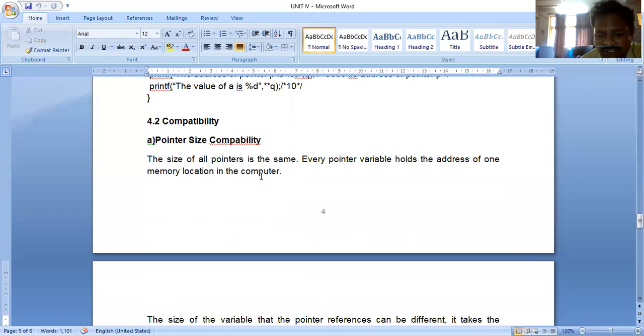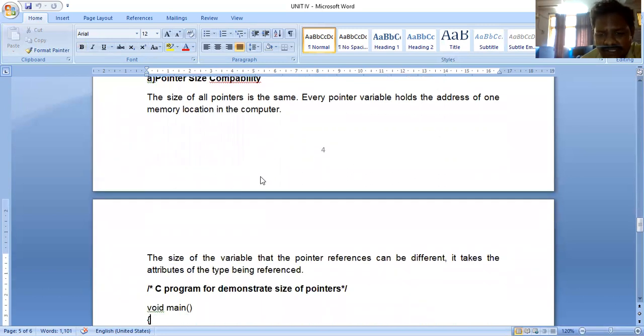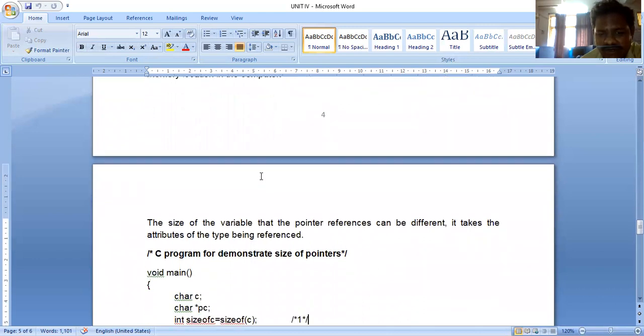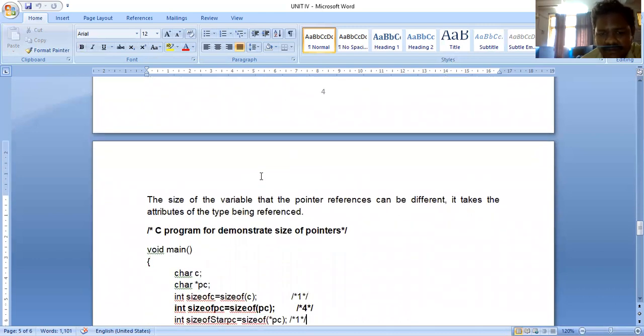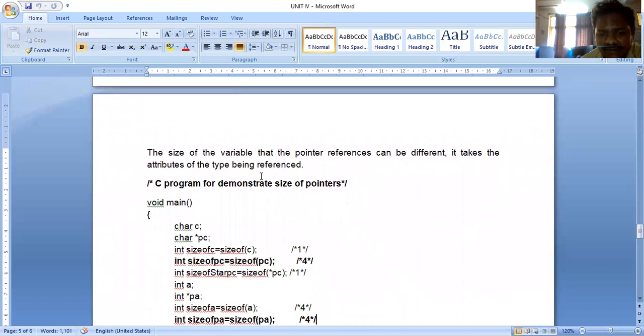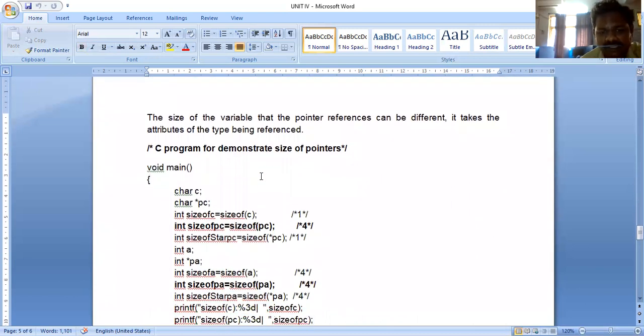The size of the variable that the pointer references can be different. It takes the attributes of the type being referenced. You see that concept here. I am taking in the program char C, char star PC, where C is a character variable. What is PC here? A character pointer variable. Now see here: int size of PC. What is the size of PC here? For a character pointer variable, it is 4.